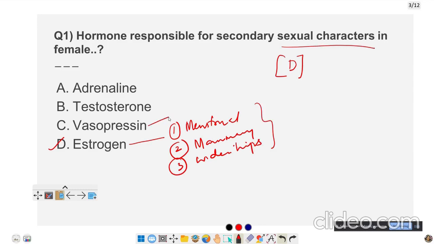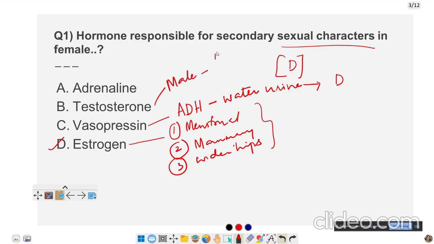It is not vasopressin, because vasopressin is called antidiuretic hormone or ADH, which controls the water in the urine. If it is less, the disease which is caused is diabetes insipidus. Next one, testosterone. This is for male sexual characters.